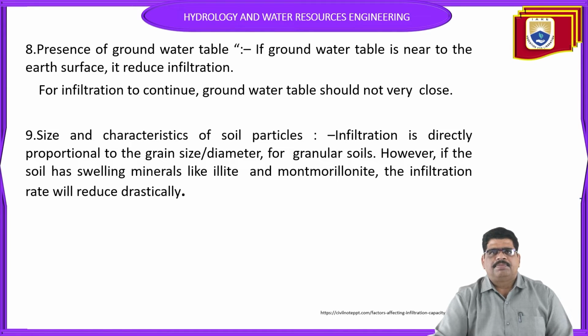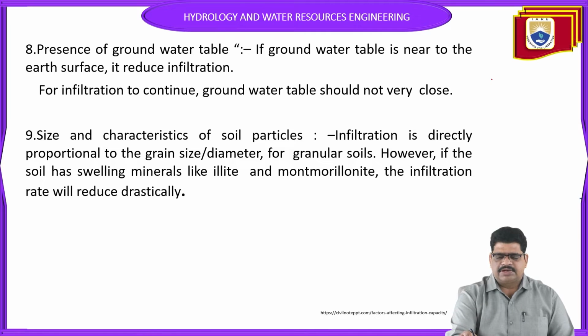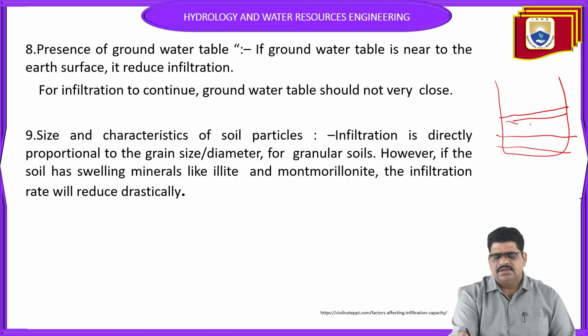Next, presence of the groundwater table. When the percolation is very near to the groundwater table, the infiltration capacity will be less. Why? Because, suppose the water table is here inside, and the infiltration of the water is very near to that.